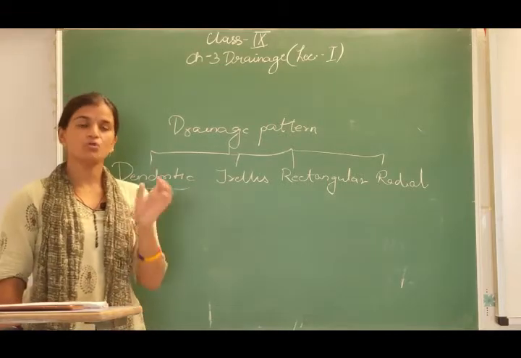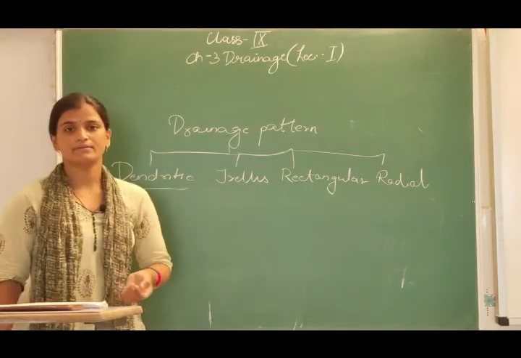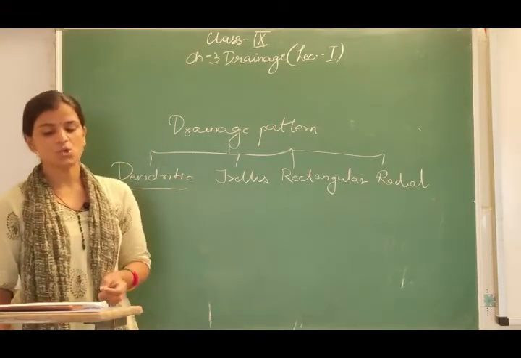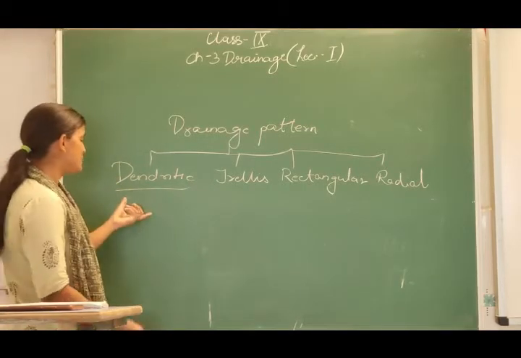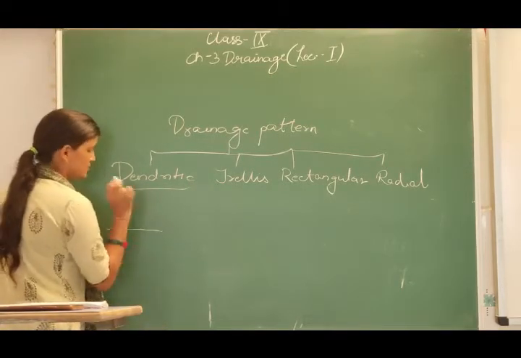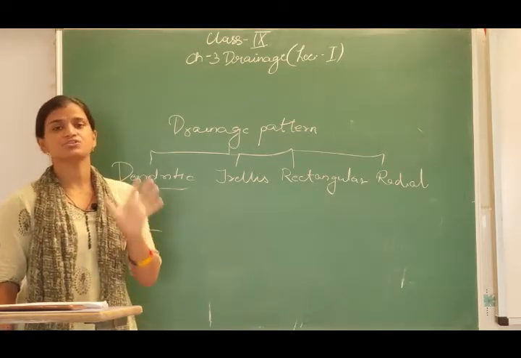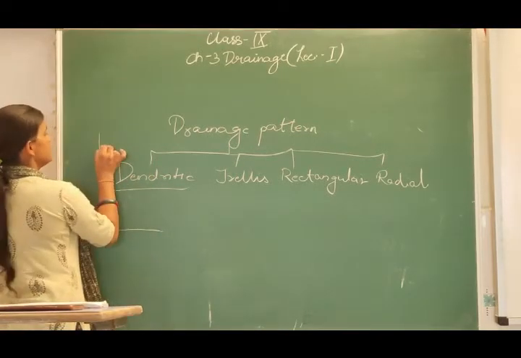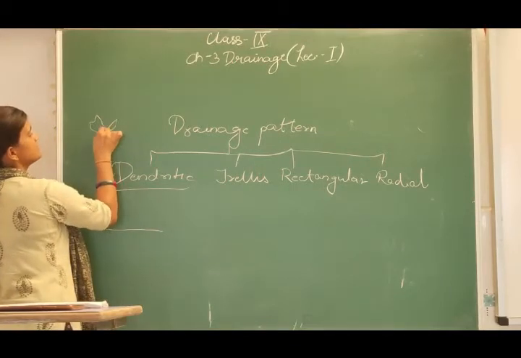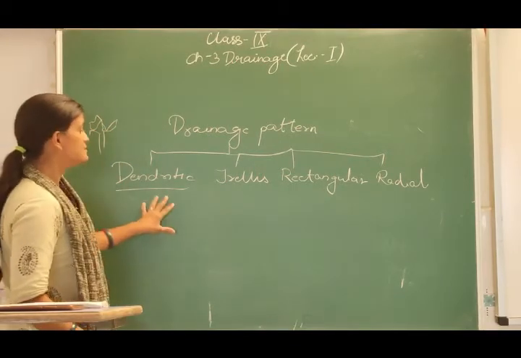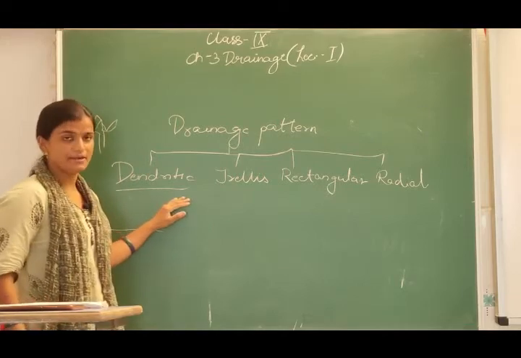Now when we are talking about the dendritic drainage pattern, the river flows with the slope of the terrain. That means it is flowing on the slope of the land, and it looks like the branches of a tree. Like we have here a tree and there are different branches. This makes the formation of the dendritic pattern.